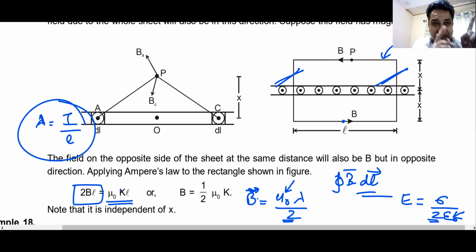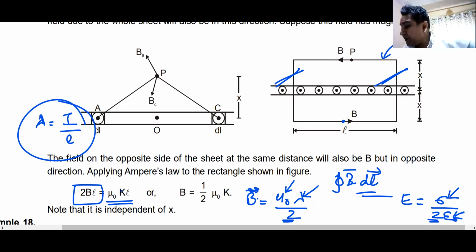Remember, one dimension less. Here it was charge per unit area. Here it is current per unit length. That is the only difference along the sheet. Getting my point? Yes, sir. Now you will say, sir, what is the vector equation for this?